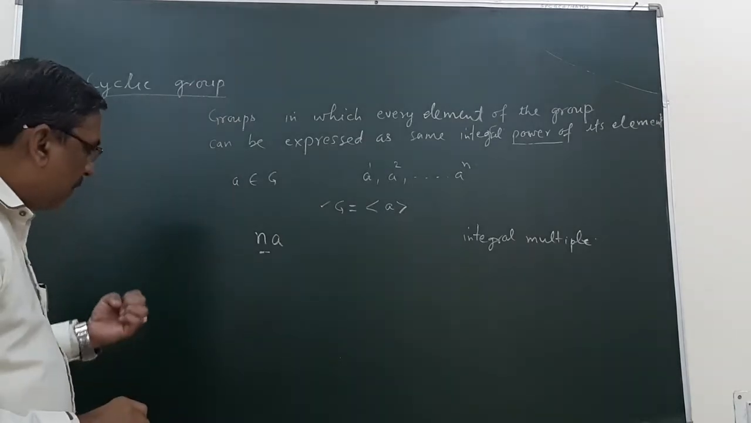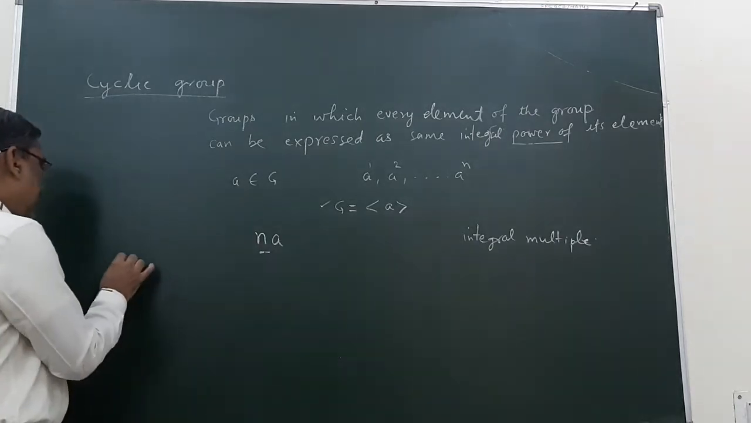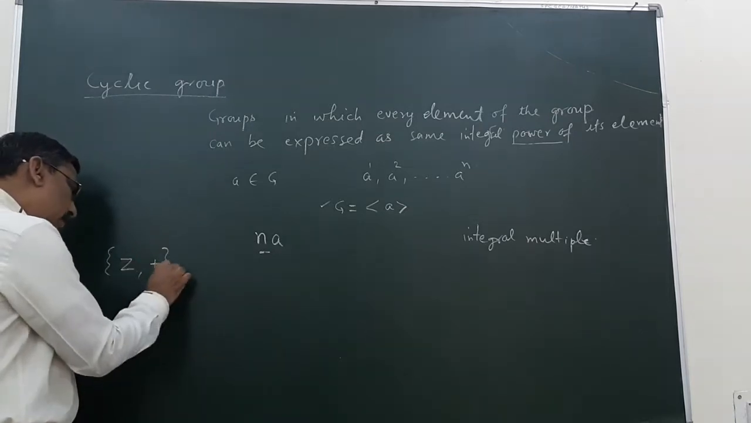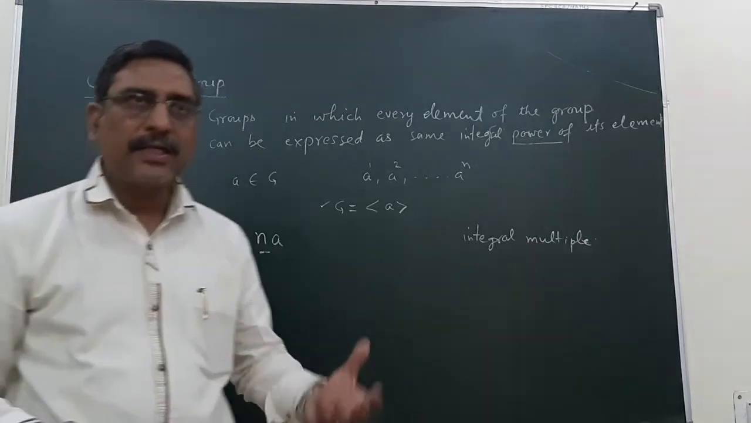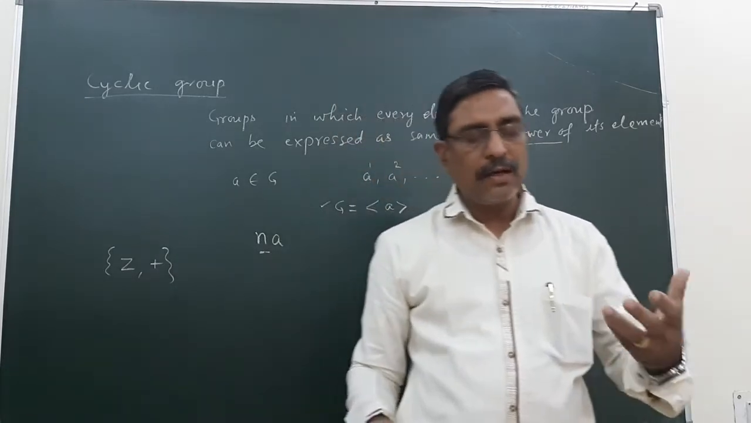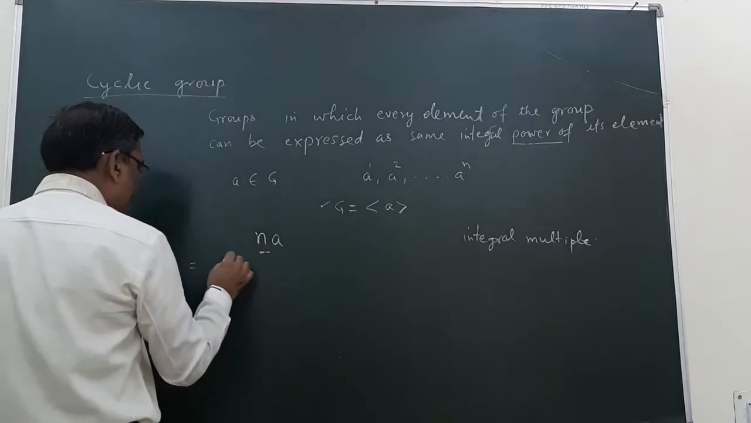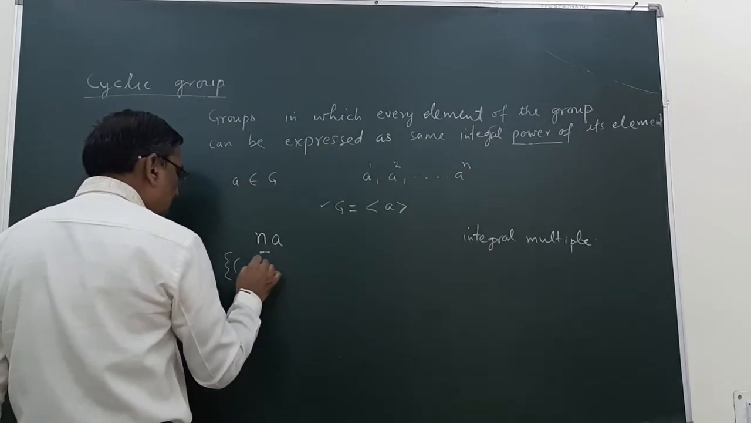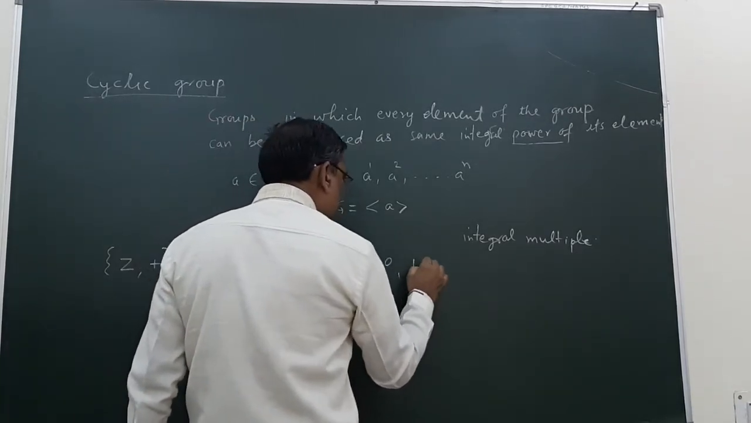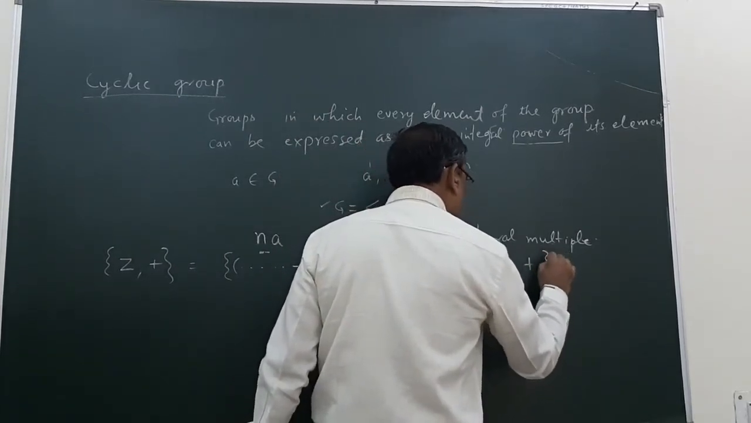Let us try to understand the thing with the help of some examples. Say Z plus is a group. We know this is a group. Z plus means the set of integers along with the binary operation of addition. So here we see that this group can be written as -3, -2, -1, 0, 1, 2, 3, etc., and the operation is the additive operation.